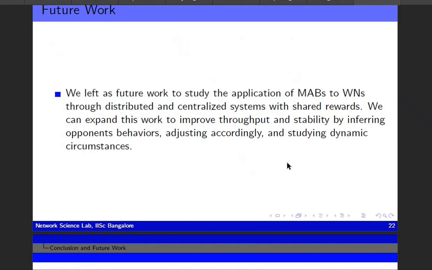Now coming to the future work, we have left as future work the study of the application of the multi-arm bandit to wireless networks through distributed and centralized systems with shared reward. We can extend this work to improve throughput and stability by inferring opponents' behavior and adjusting accordingly, and studying dynamic circumstances.